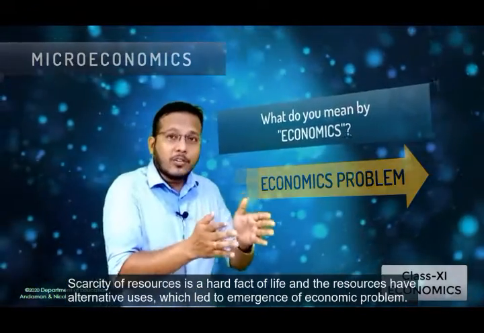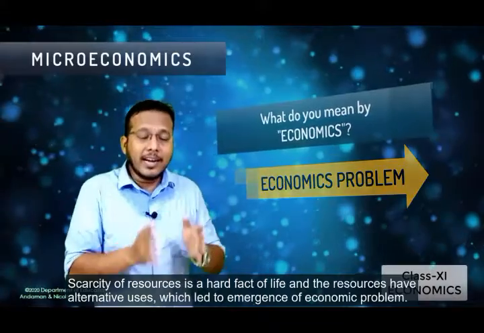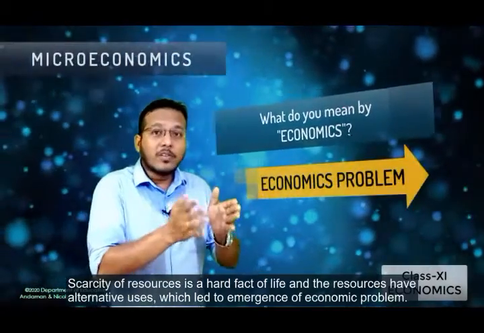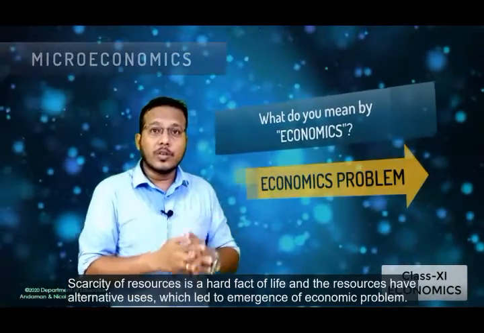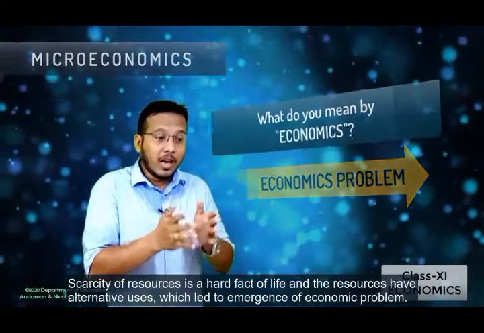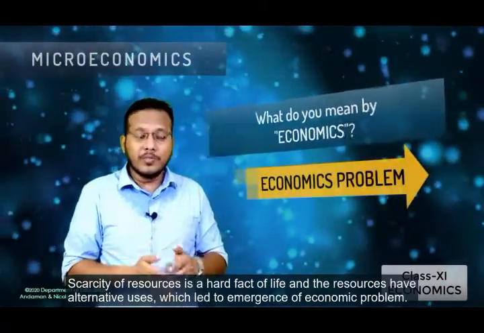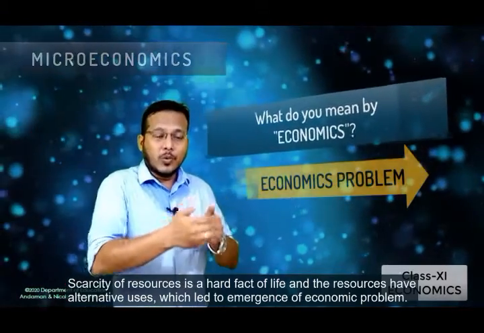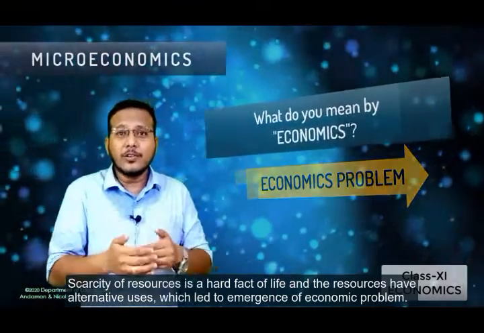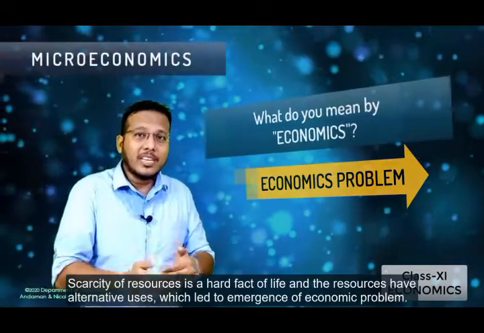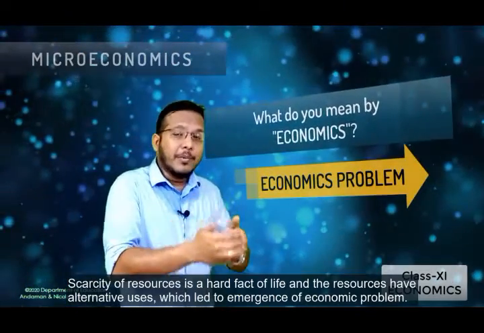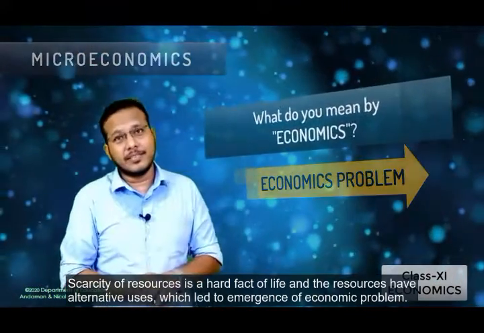When a producer needs to produce a commodity, at that time also he needs to decide what to produce and how to produce. So these are the economic problems which arise in the economy. Through economics, we will try to deal with how rationally we can manage these limited resources to fulfill our needs.